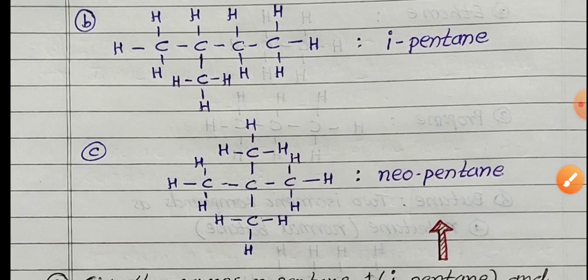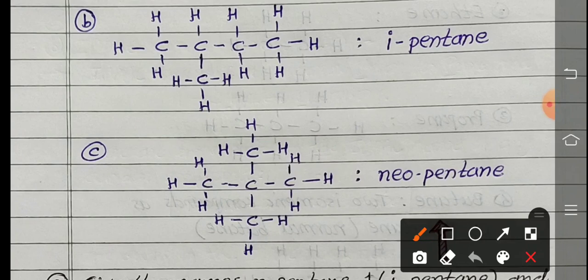Third possibility, only 3 carbon atoms in a straight line and 2 carbons are branched to the middle one, and remaining all valencies are satisfied by what? All valencies are satisfied by hydrogen atoms. So this structural formula is called as what?